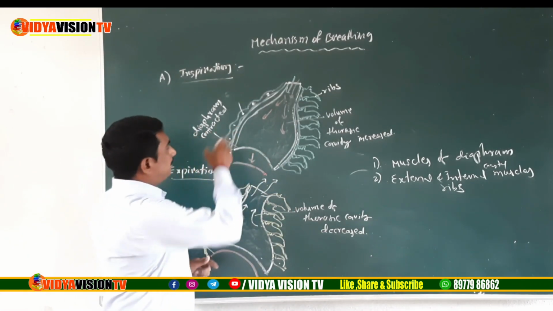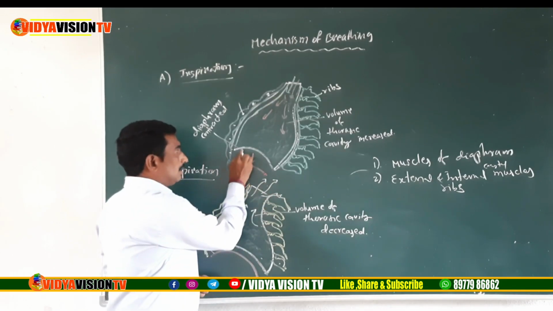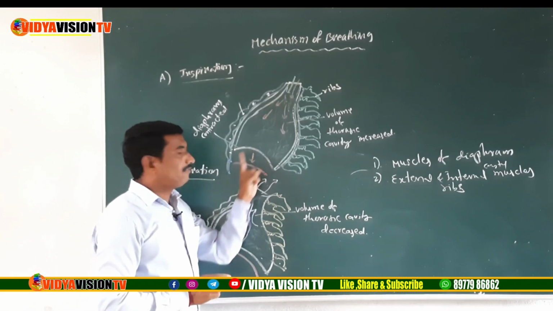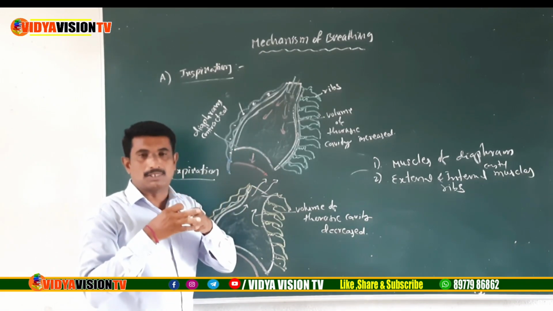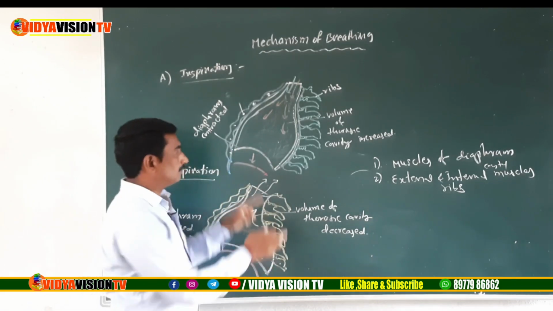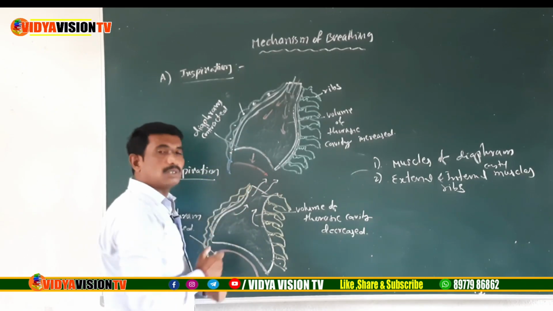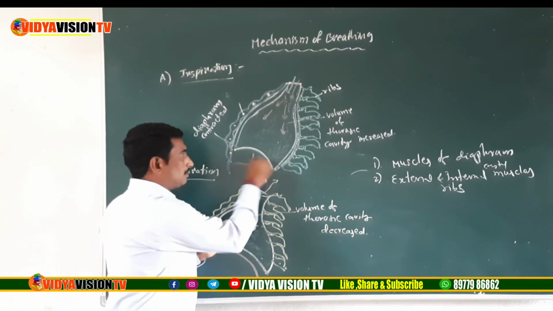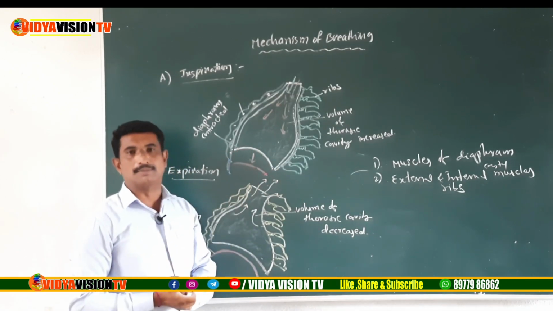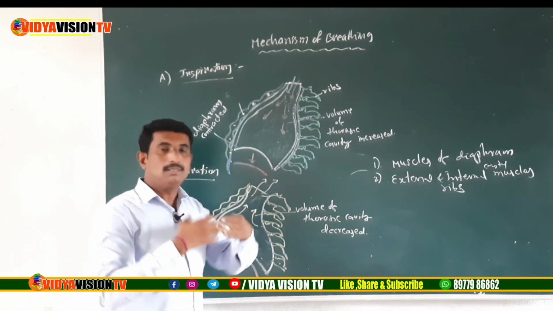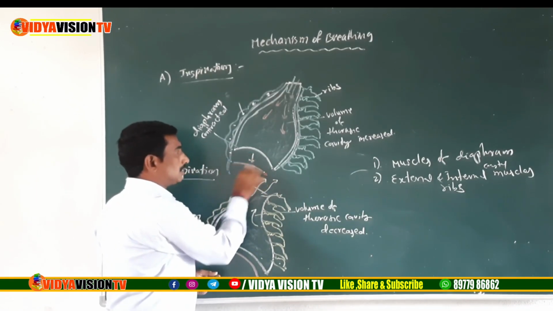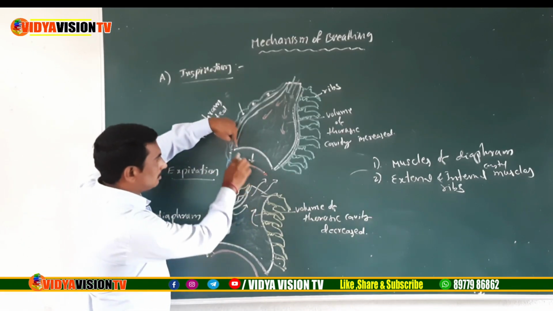Listen, during inspiration, first of all, children, listen carefully, the muscles of diaphragm are contracted. The contraction of the muscles of diaphragm. Actually, what is the structure of a diaphragm? It is a dome-shaped structure. You observe. When it is contracted, the dome-shaped diaphragm becomes a flattened structure and moves downside.